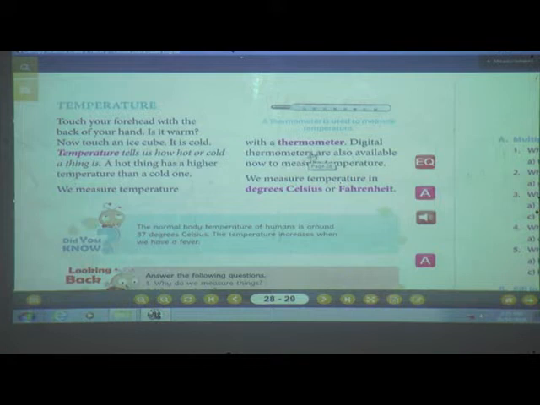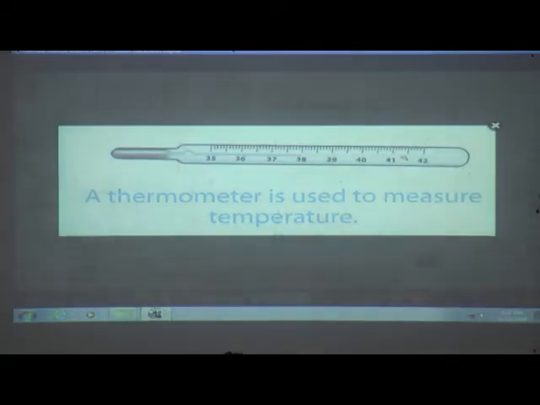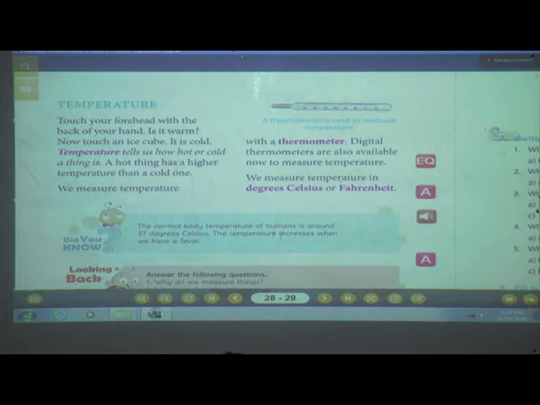Digital thermometers are also available now to measure the temperature. We measure temperature in degrees Celsius or Fahrenheit. What is degree Celsius? Yes, you can see the degrees here. And Fahrenheit is nothing but a scale of temperature. Okay, is the temperature concept clear?